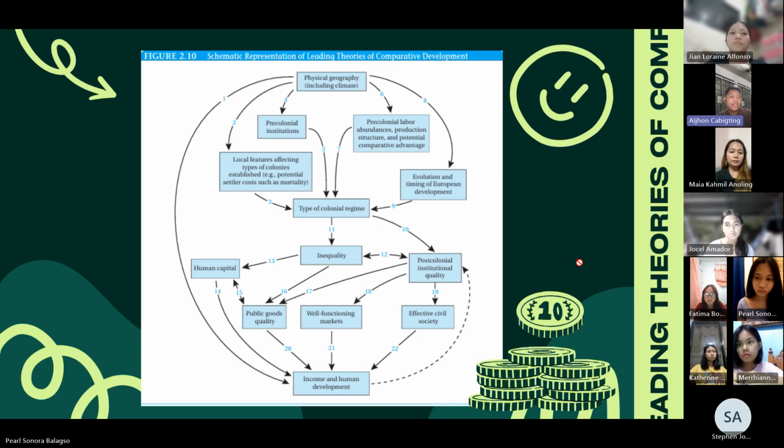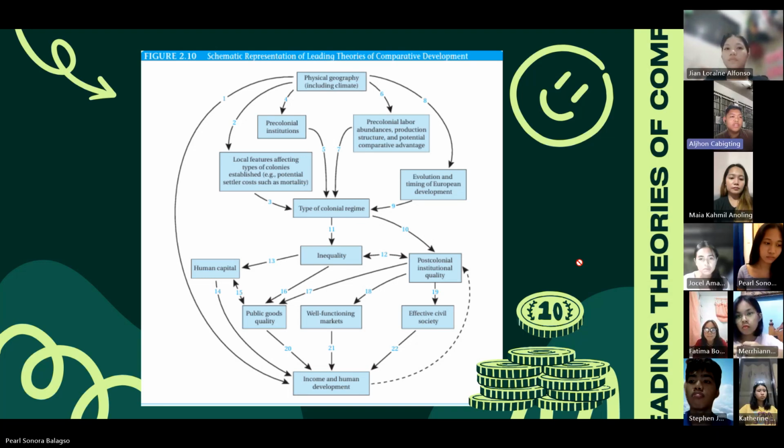when climate was suitable for production structures featuring plantation agriculture, slavery, and other types of mass exploitation of indigenous labor were introduced.